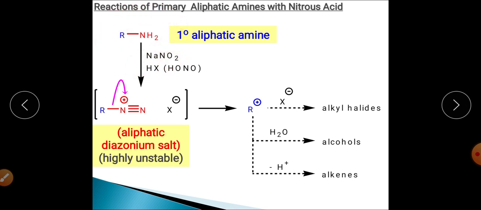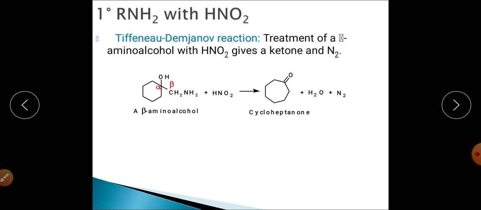This reaction, the Tiffeneau-Demjanov rearrangement reaction, is a very nice example that will explain the formation of different kinds of products by reaction of aliphatic primary amine with nitrous acid.